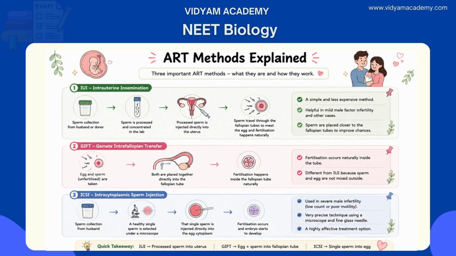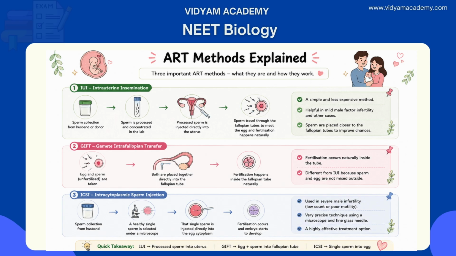Statement 3 is also correct because ICSI is a highly specialized procedure performed under a microscope, where a carefully selected sperm is physically injected into the cytoplasm of a mature egg using a very fine glass needle. It is the treatment of choice for severe male factor infertility, such as azoospermia, when sperm can be surgically extracted.